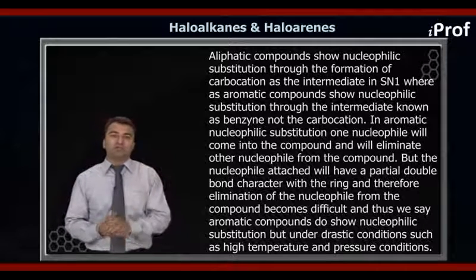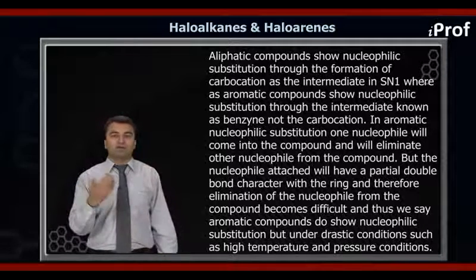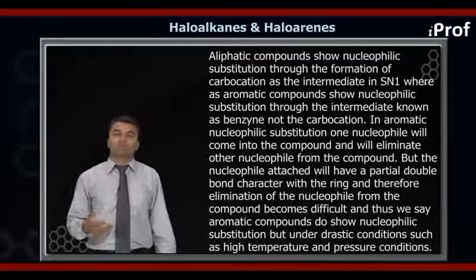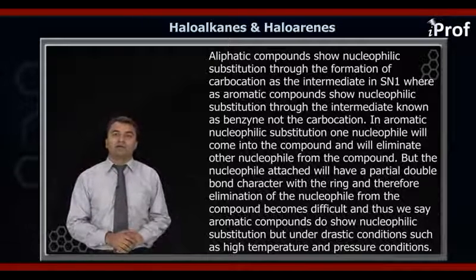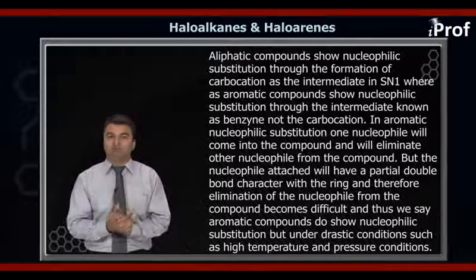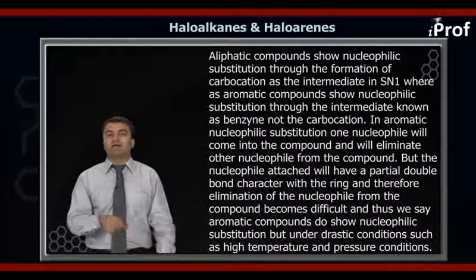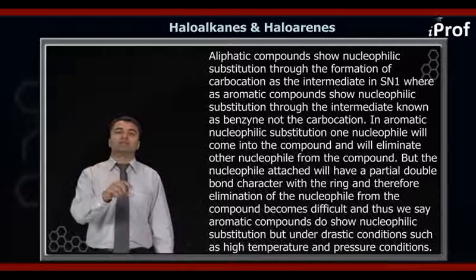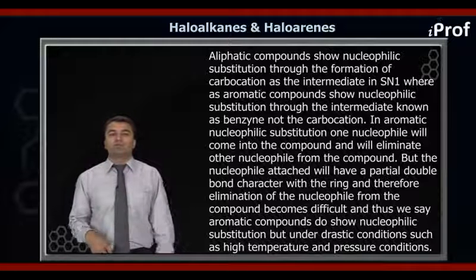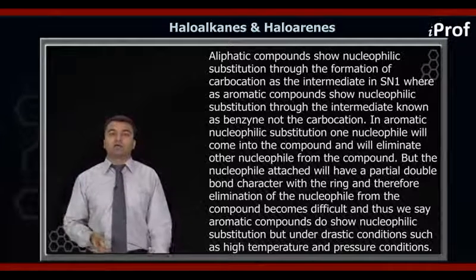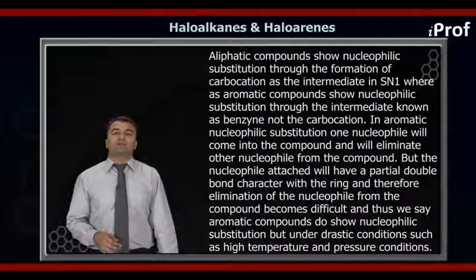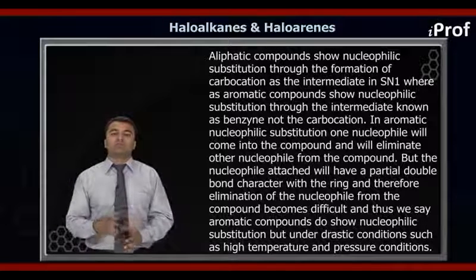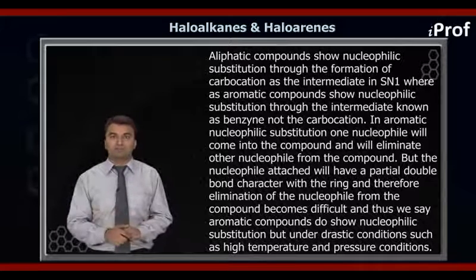Now that nucleophile will be an electron rich species, so it will be donating electrons to the ring, and because of the donation of electrons to the ring, the bond between the C and the nucleophile will have a partial double bond character, due to which the reaction conditions become more vigorous.